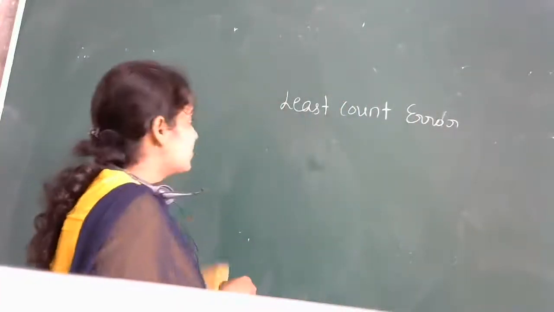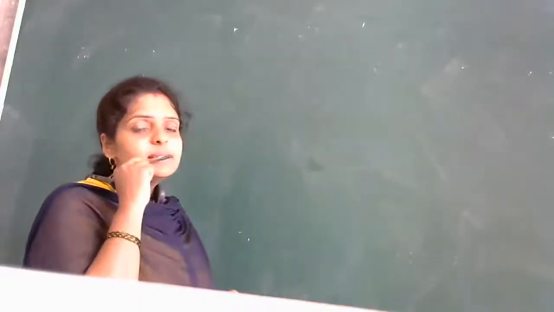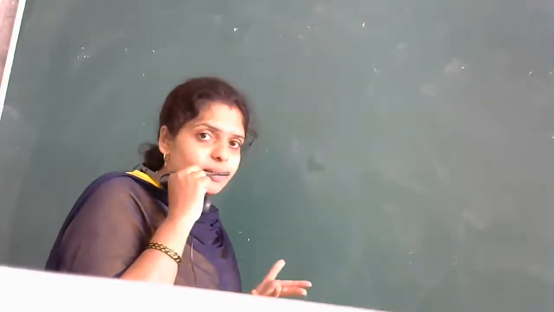Advanced syllabus. What is that? The next point is how to express errors. To express errors, we have three types.